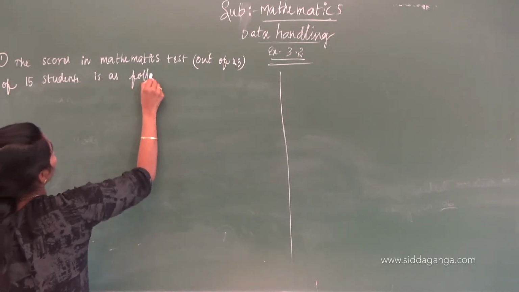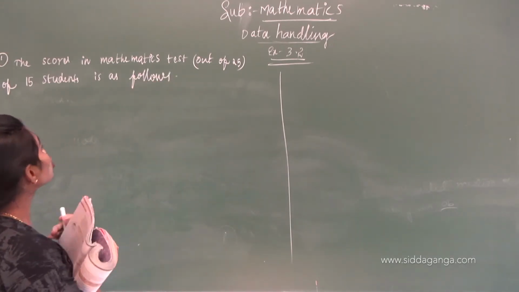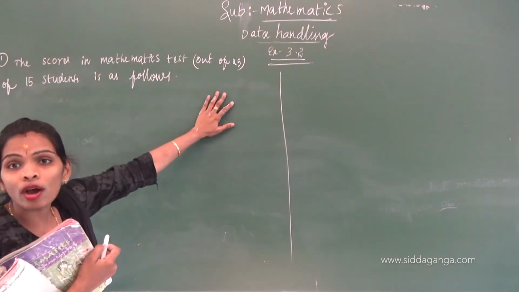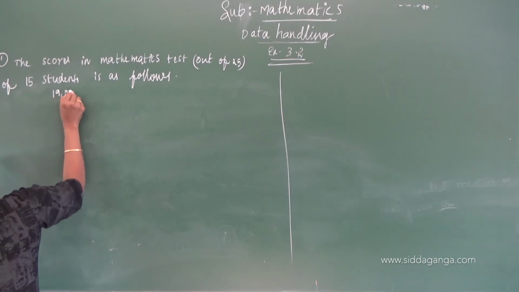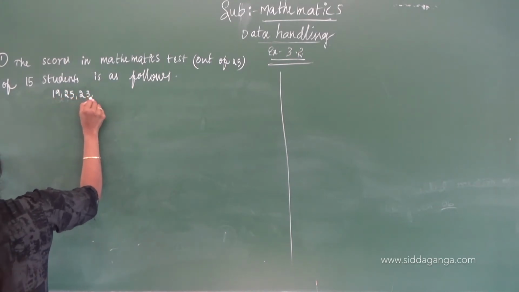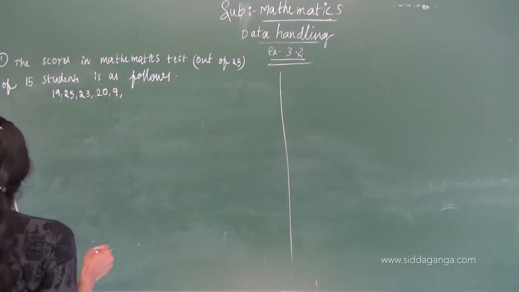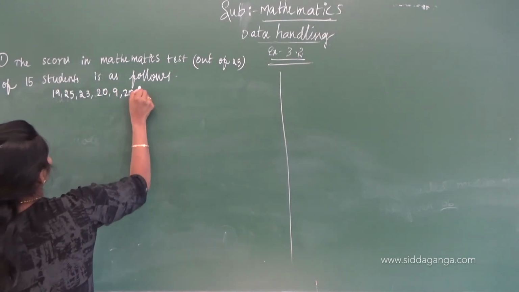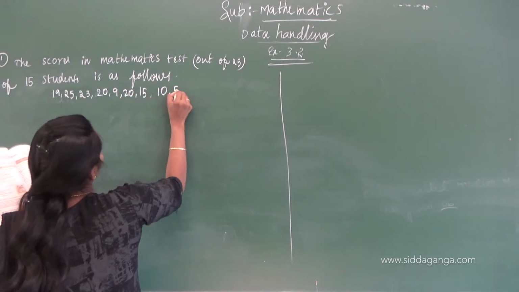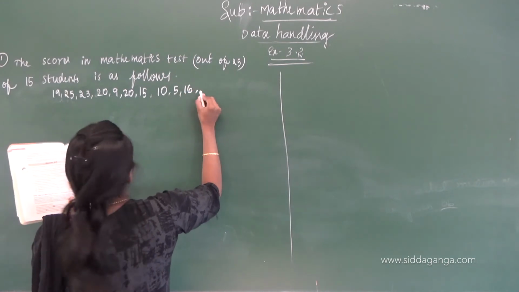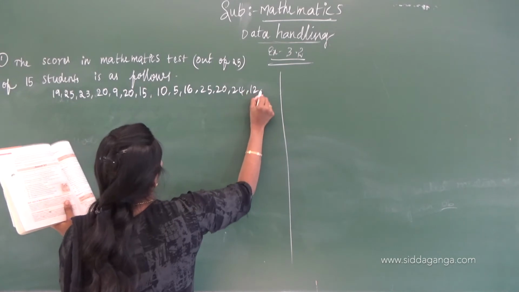In the question itself they are giving the scores of students in the mathematics test out of 25: 19, 25, 23, 20, 9, 20, 15, 10, 5, 16, 25, 20, 24, 12, 20.